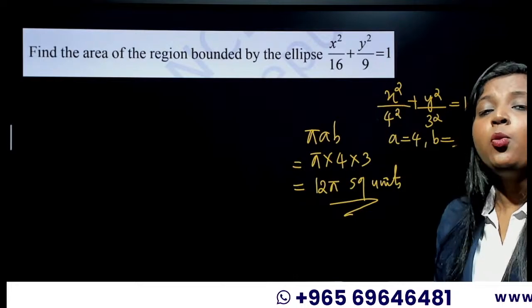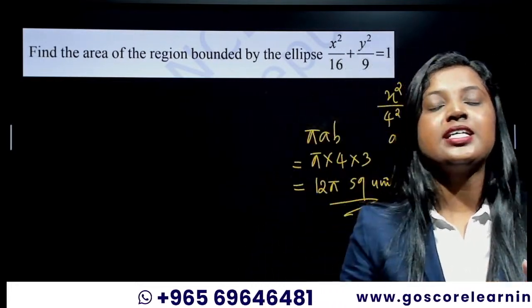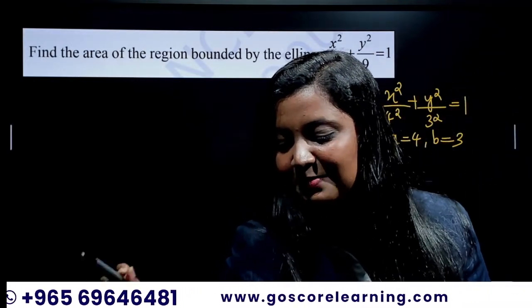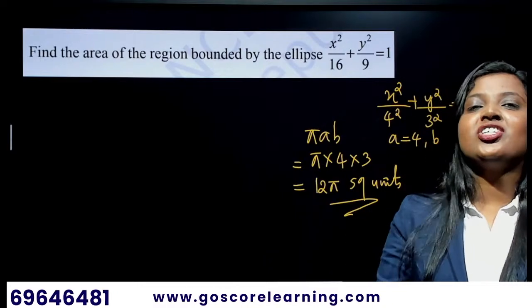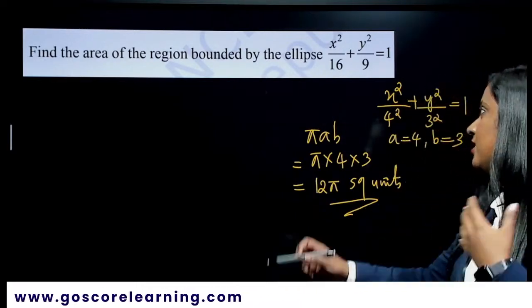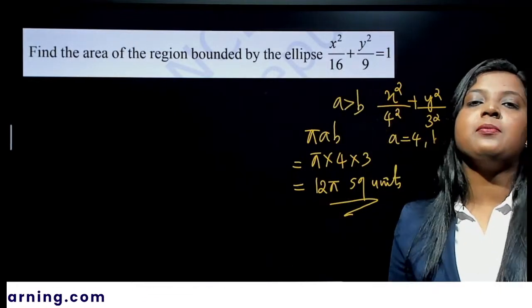One more thing, which axis here will be the major axis? The ellipse is having x-axis as the major axis. Yes, who said yes, Milan? Correct, 12 pi. Which axis will be the major axis here? Is it x-axis or y-axis? See, here A is greater than B. So obviously x-axis will be the major axis.